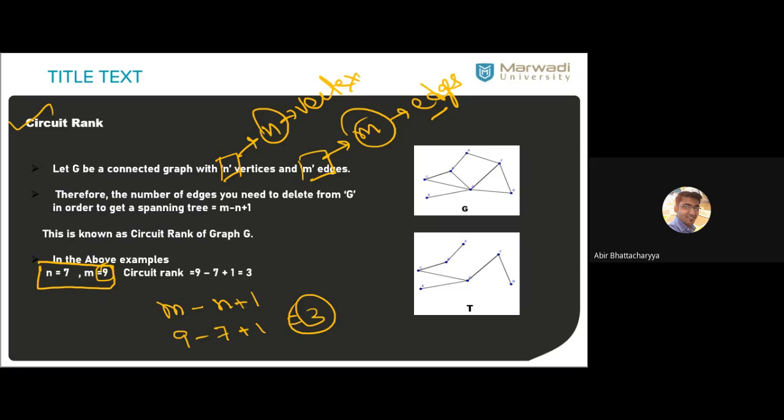Any 3 edges you can cut, that is up to you. You can delete any 3 edges, but every time we have to delete how many edges? 3, not more than 3, not less than 3. If you delete more than 3, it may be a tree, but it is not a spanning tree. If you delete less than 3, then it covers all the vertices, but it is not a tree, it is a cycle.